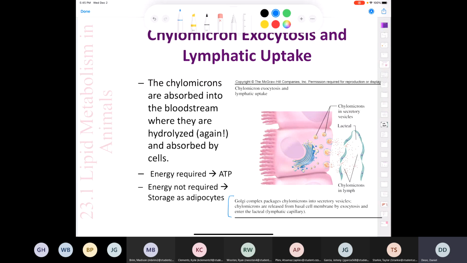I don't really go into a lot of detail about this in my video because our textbook doesn't really go into a lot of detail about what the Golgi complex does. But it says here the Golgi complex packages those chylomicrons. Okay, so here are the chylomicrons right here, packages them into secretory vesicles. That's what's shown here. And then the chylomicrons are released from the basal cell membrane by exocytosis and enter the lacteal and basically end up in the bloodstream. Okay, now that's kind of a simplified version of what happens, but it will certainly suffice.